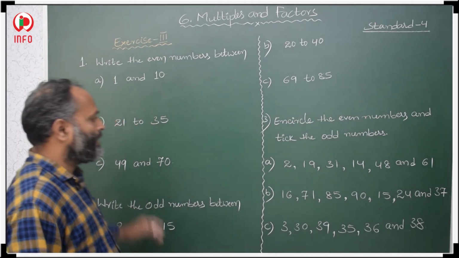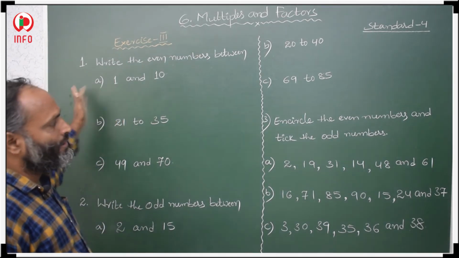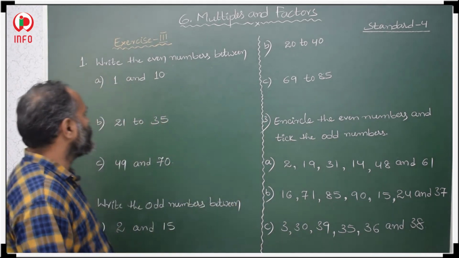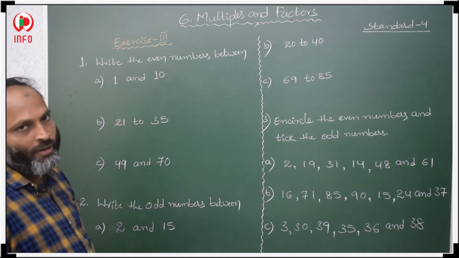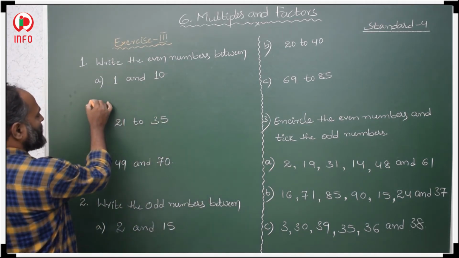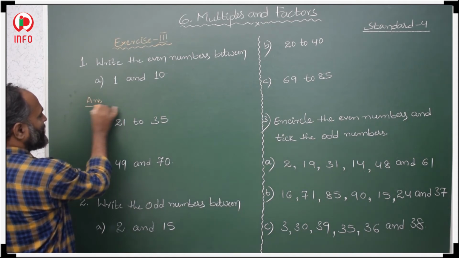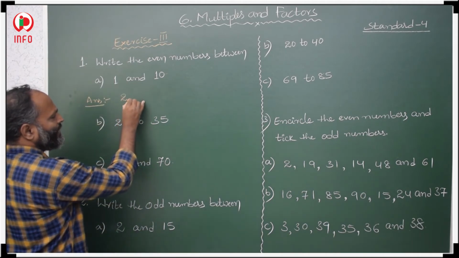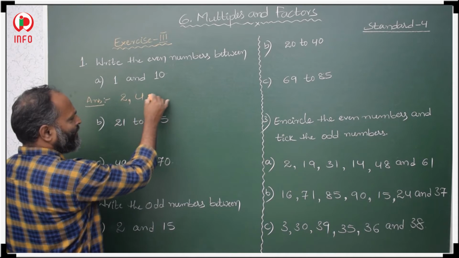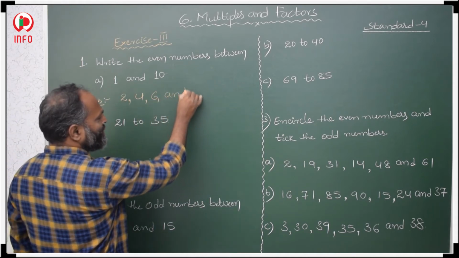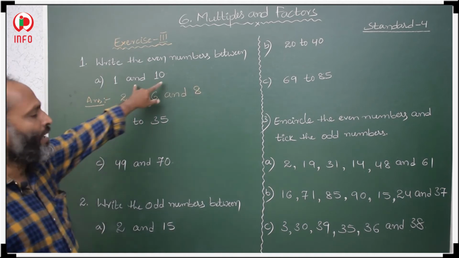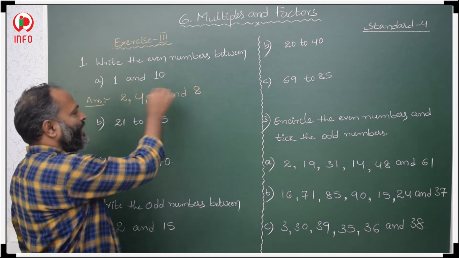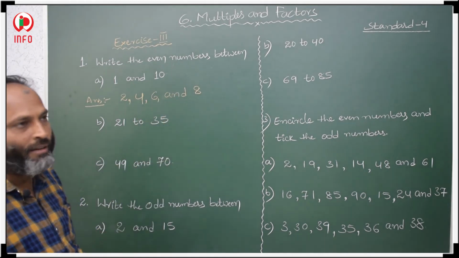Now students, this exercise is based on even numbers, odd numbers, composite numbers, prime numbers. In the first exercise, see here, write the even numbers between 1 and 10. So what about single digit even numbers? 2 is an even number, and after that 4, 6 and 8. So we have to write between 1 and 10: 2 is an even number, 4 is an even number, 6 is an even number, and 8 is an even number.